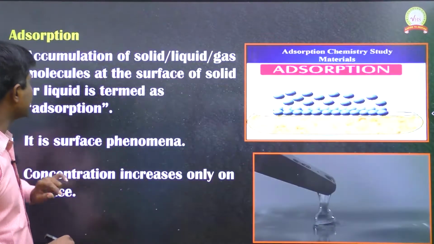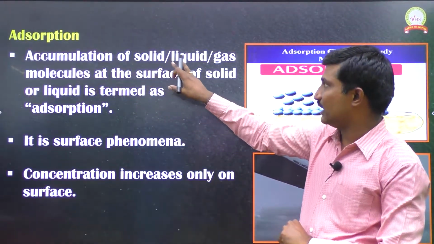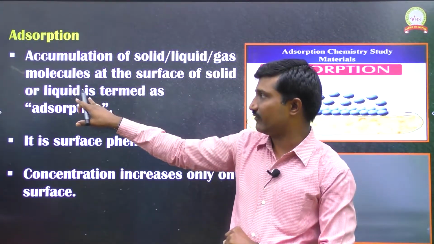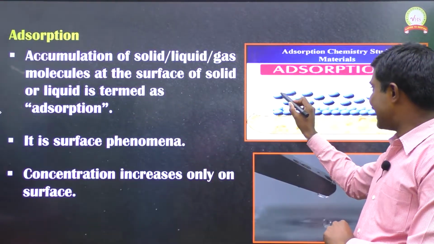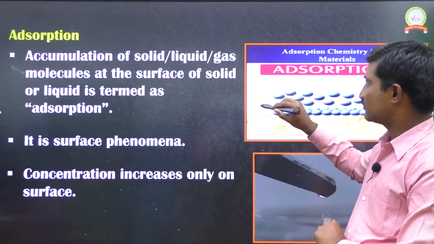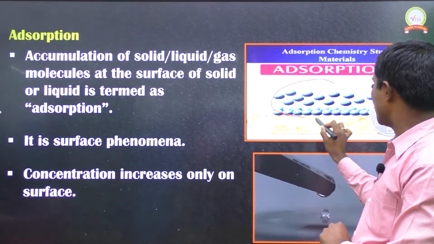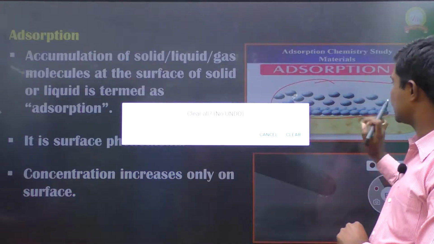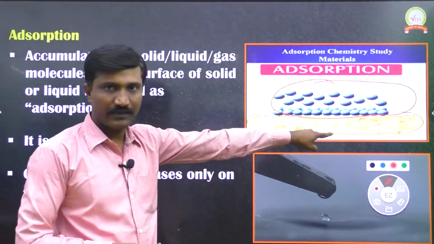Okay, right. Now let us say adsorption is nothing but the accumulation of solid or liquid or gas molecules at the surface of a solid or liquid. Here these are the gas molecules which are coming and occupying the surface of this solid.